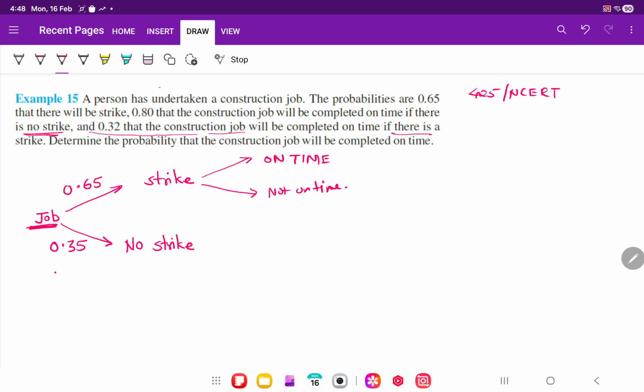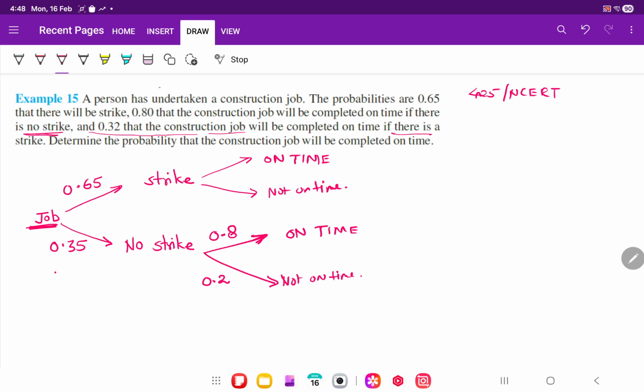So 0.8 means 80% chances work is done. So what is the probability of not on time? That means 0.2 that work is not done on time even if there is no strike.